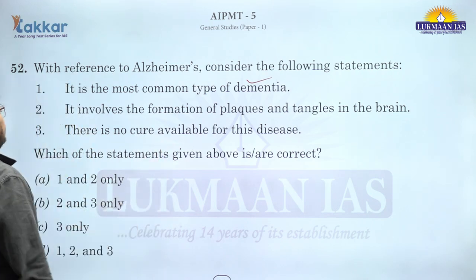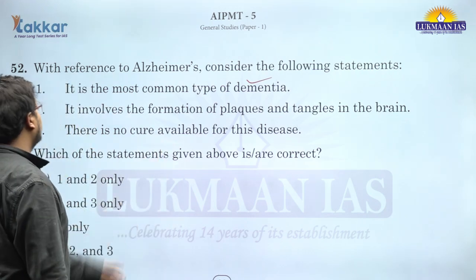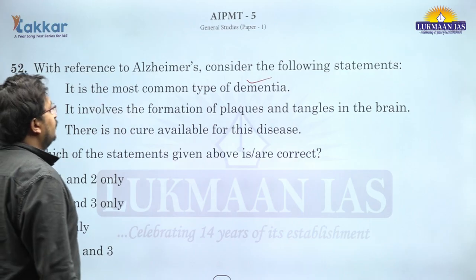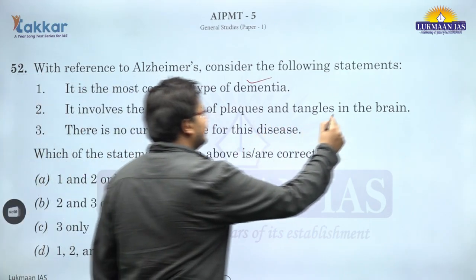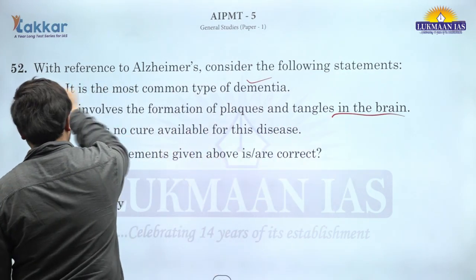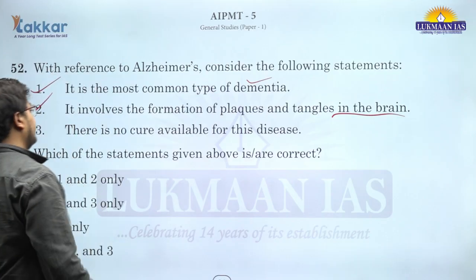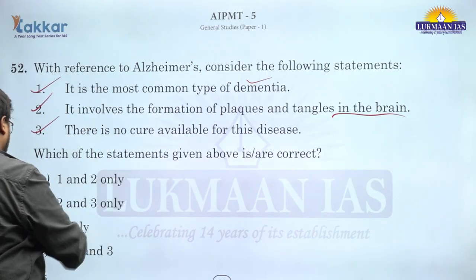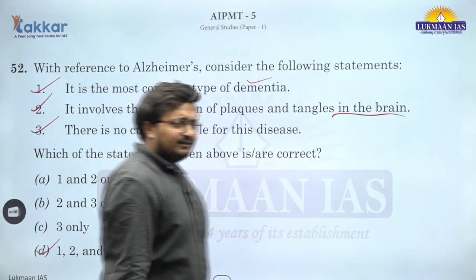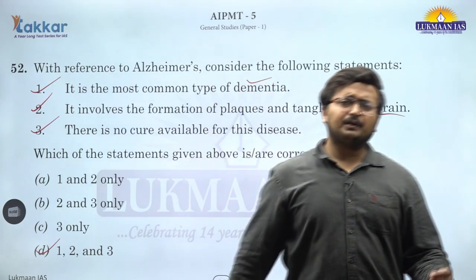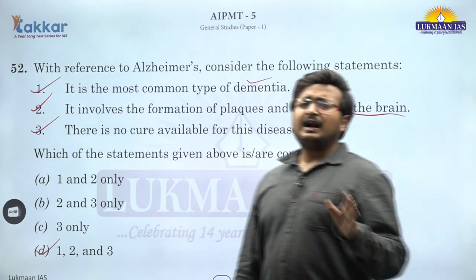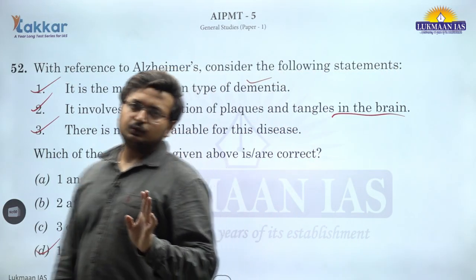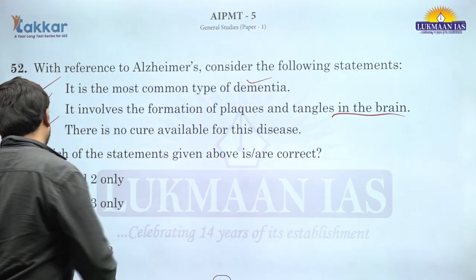Dementia is a broader group of diseases which is related to forgetting. It involves the formation of plaques and tangles in the brain. This is correct. There is no cure available for this disease. This is also correct. All the three statements are correct. Alzheimer's basically hits persons who are above 60-65 and presently there is no cure for it, and that is why it is a serious case.